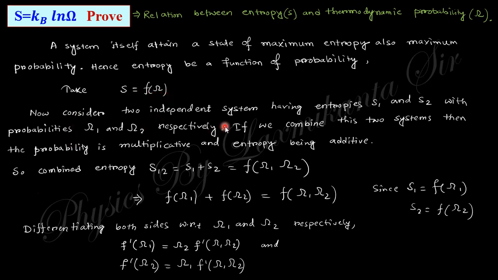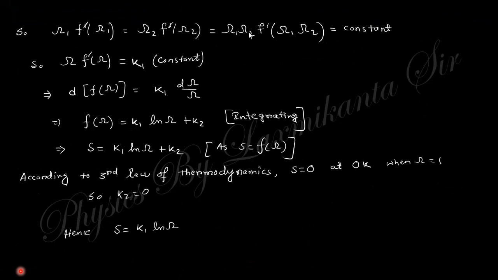Now we consider two independent systems, with entropies S1 and S2 and probabilities omega 1 and omega 2. Their combination will be S12 equal to S1 plus S2, and the probability is omega 1 omega 2, their product. If you put these values in and take the derivative, after multiplying these two things you will get that this is constant. So you will take omega, omega prime, omega equals constant. Just integrating two times, you will get this relation.